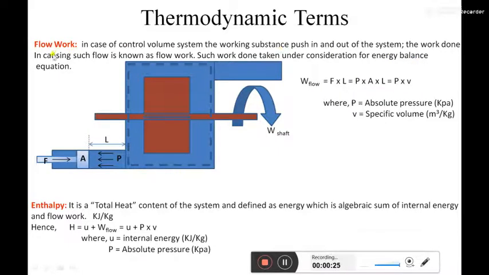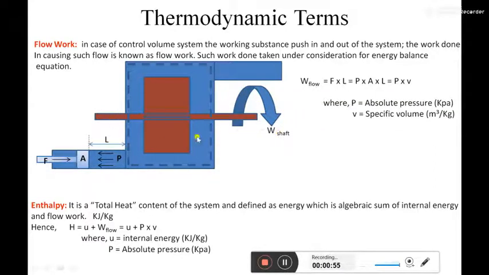Okay. So here two lines need to be underlined: in the control volume system, the substance is pushed in and out of the system. Here I have represented one control volume system. I should describe the system first. This is a turbine, which produces some kind of shaft work that is further converted into electricity.